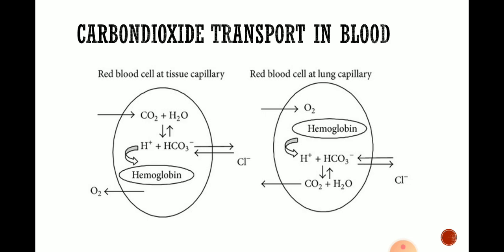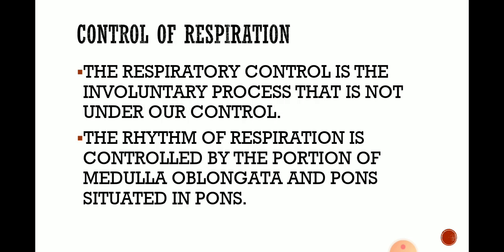See the picture. In the tissue capillary, carbon dioxide combines with hemoglobin, and in the lung capillary it is released along with water vapor. It is also called carbaminohemoglobin.